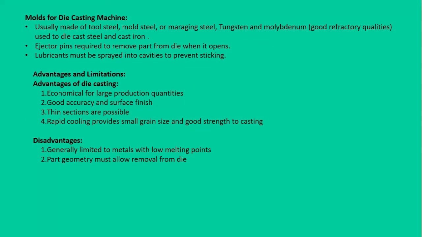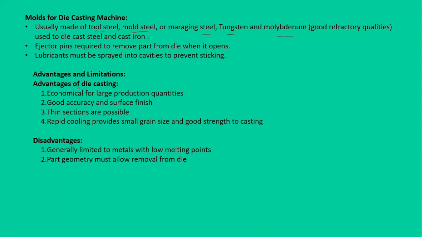If you move towards the machine, the dies that are used in the die casting machine are mostly made of tool steel, maraging steel, tungsten, molybdenum. They are all very hard, and the material is of high strength with good thermal properties. They do have the ejector pins that are required to remove the part, as we have seen in the animation and in the schematic diagram. Lubricant is sprayed into cavities to prevent sticking and to reduce the temperature of the die.